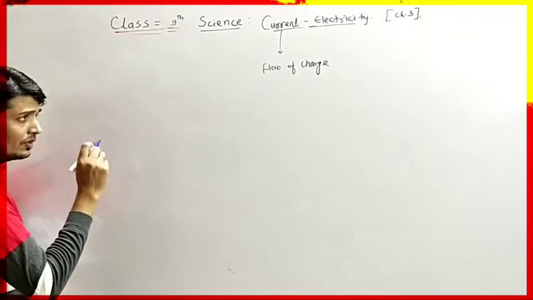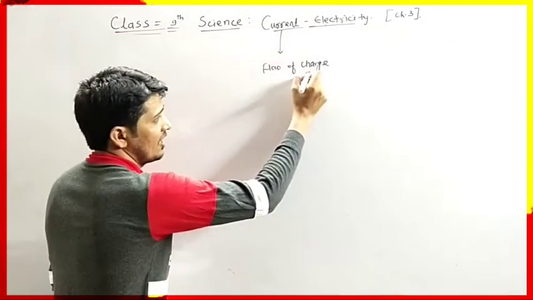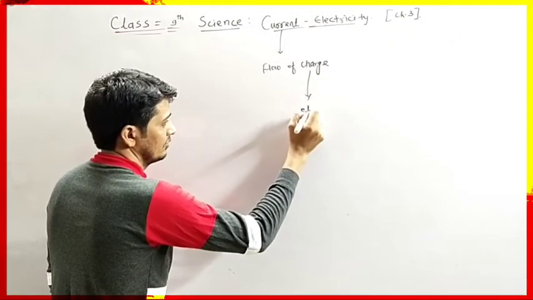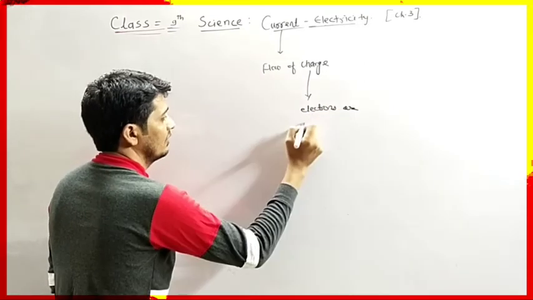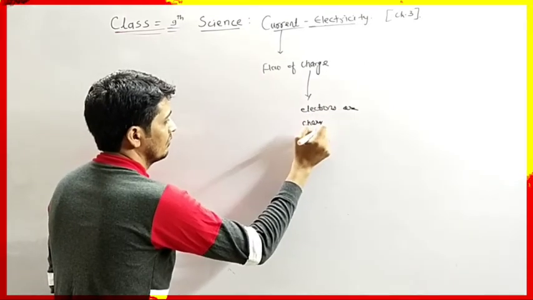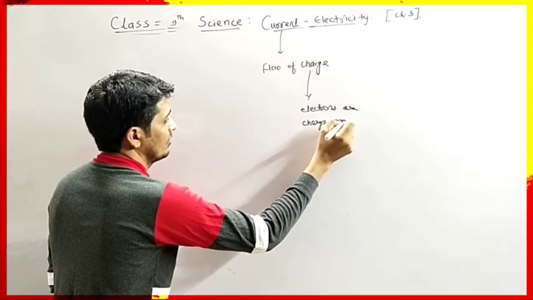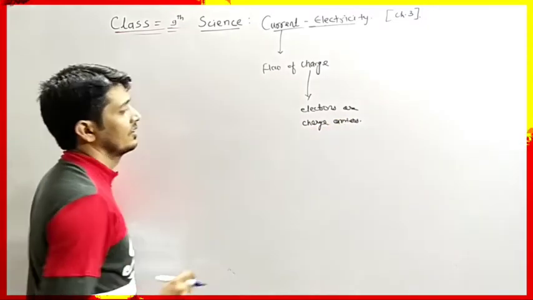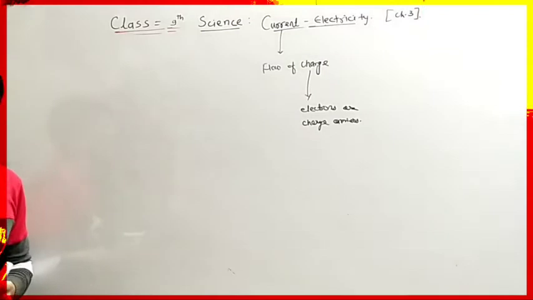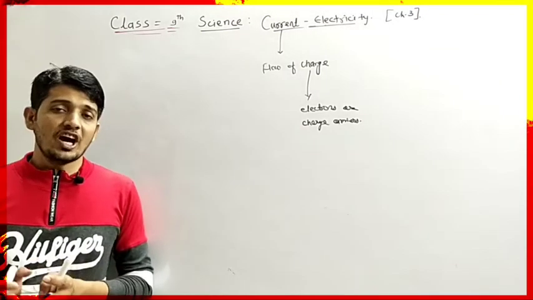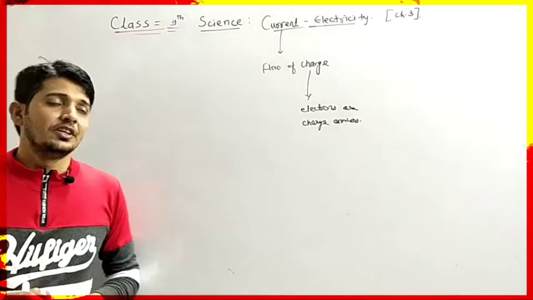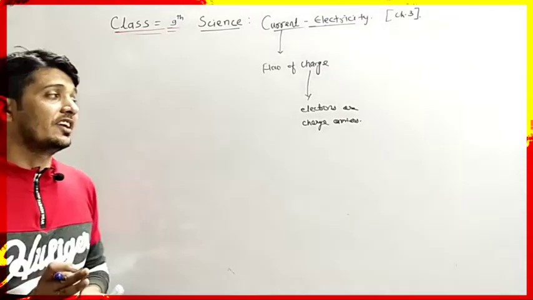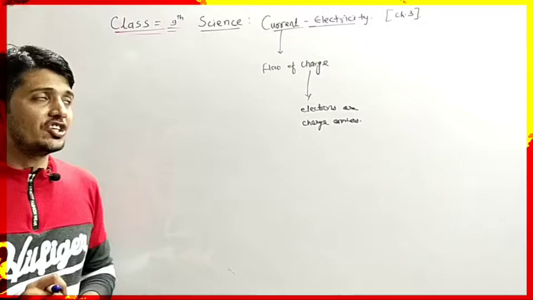Now, electrons are the charge carriers. So we can say electrons are responsible for carrying charge from the point of origin to the point of use. That's why electrons are called charge carriers.